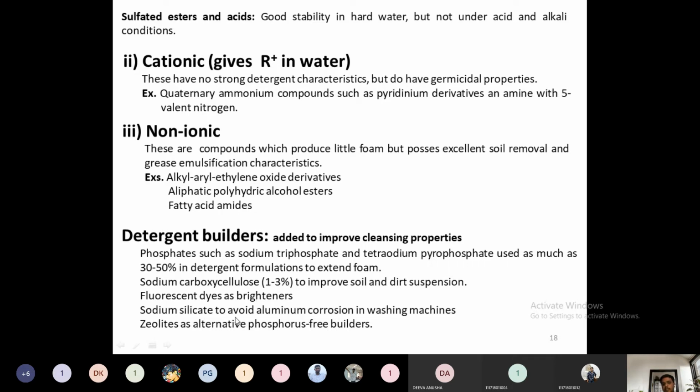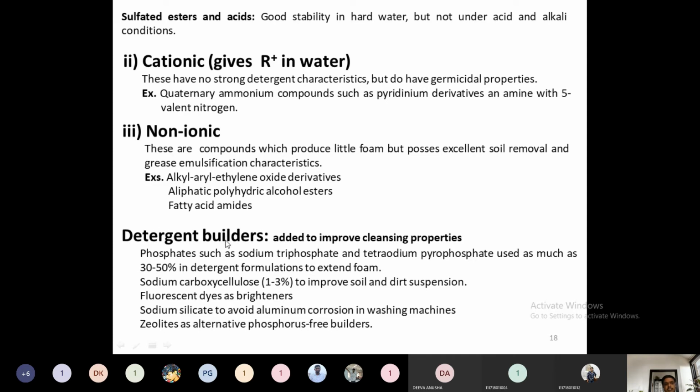Some sodium silicate is used to avoid aluminum corrosion in washing machines. When we are using a washing machine, the tumble inside, which rotates the clothes, is composed of aluminum. So in order to avoid that aluminum corrosion, we use sodium silicate as a builder. Then zeolites can also be employed in place of these phosphorus builders. Phosphates are non-biodegradable, so in order to avoid this non-biodegradability, we use zeolites as detergent builders.